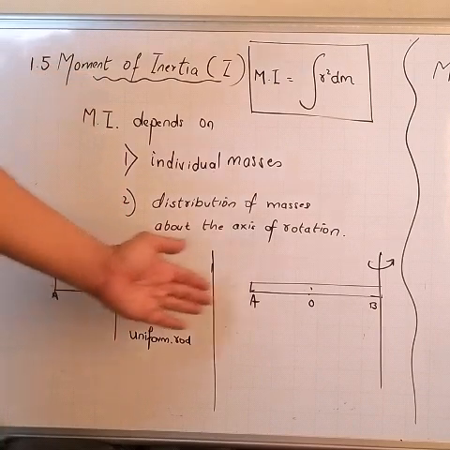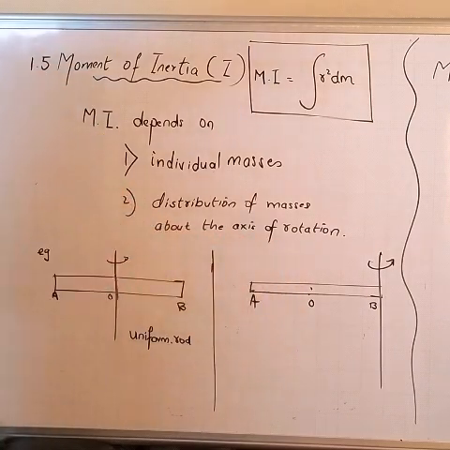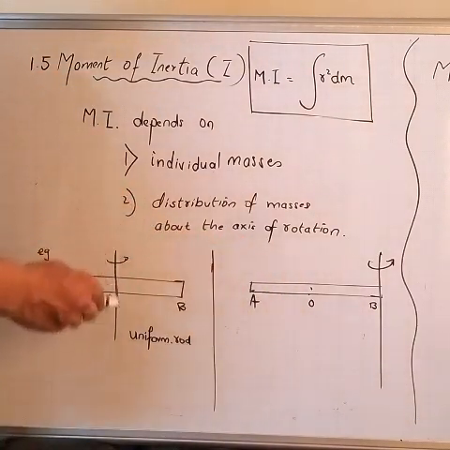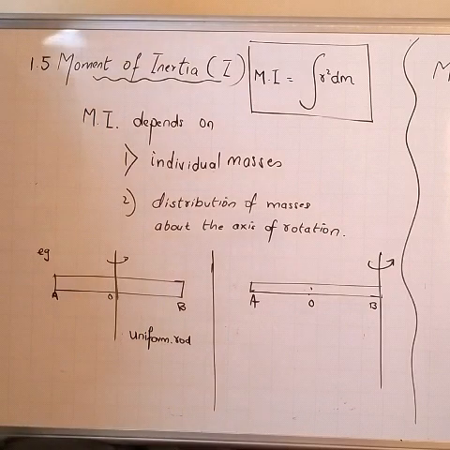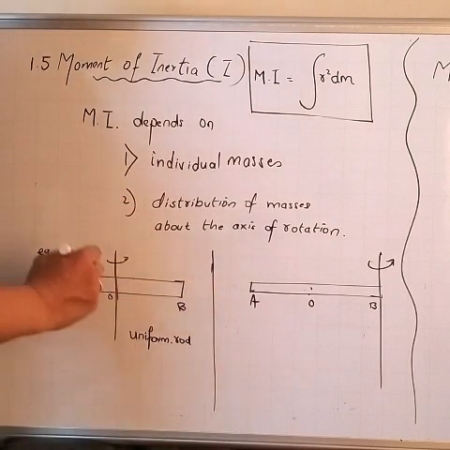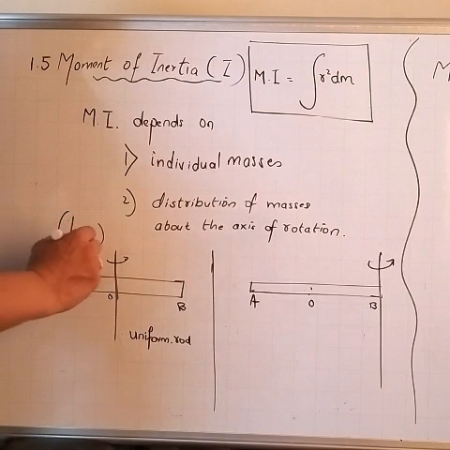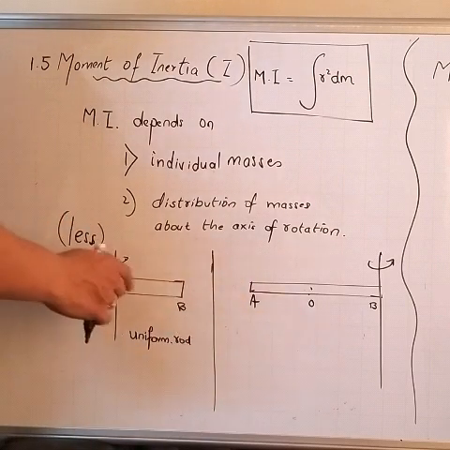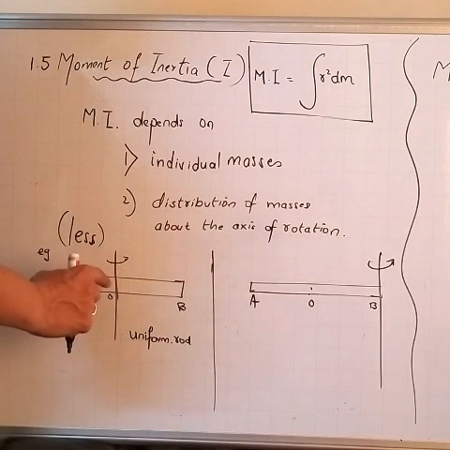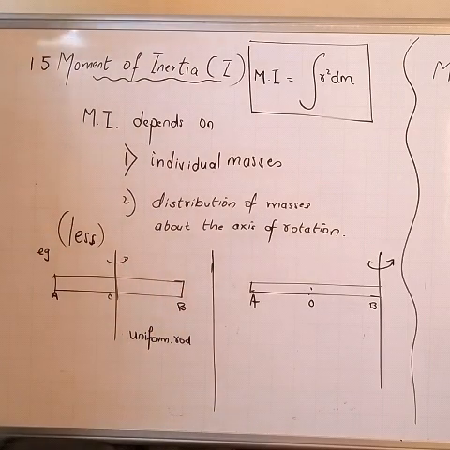Now here I have taken the same examples which I explained you orally. This is a uniform rod and this is the axis of rotation passing through the center of the rod. In this case, the moment of inertia will be very less, because the distribution of mass is uniform and it is at equal distance from the axis of rotation.